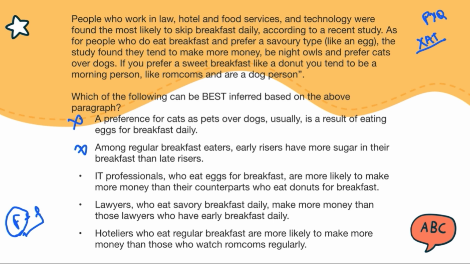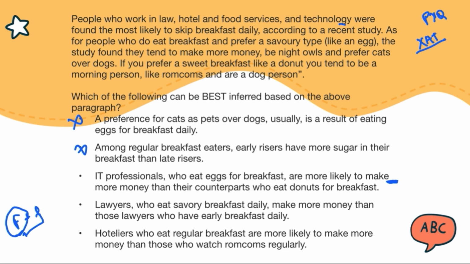IT professionals who eat eggs for breakfast are more likely to make more money than their counterparts who eat donuts for breakfast. This is conveyed by the passage itself, in the exact same sense. It literally says so in the passage, right? All of the things are mentioned, all of the elements check out. So we can keep it aside for now. There is a very high probability of this being the answer.